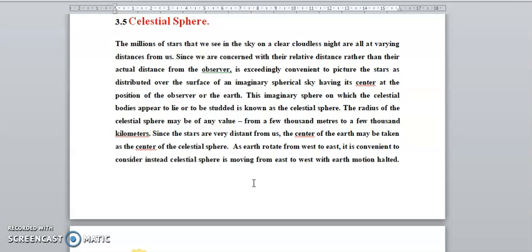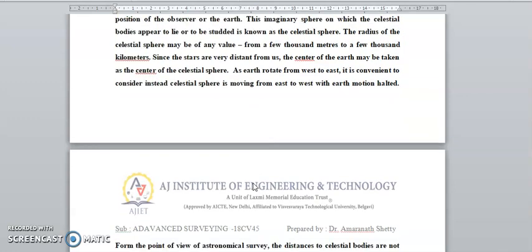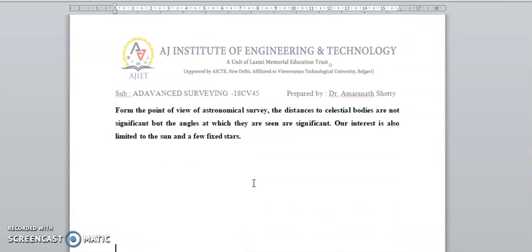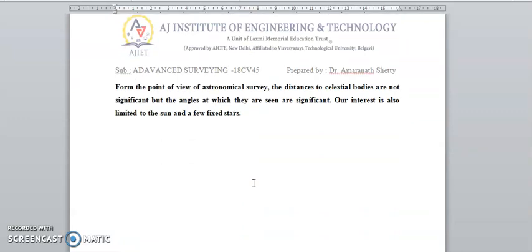The Earth rotates from west to east, so the celestial bodies on the crystal sphere appear to move from east to west. From the point of view of astronomical survey, the distance of the celestial body is not significant, but the angle is. Our interest is limited to the sun and a few fixed stars.